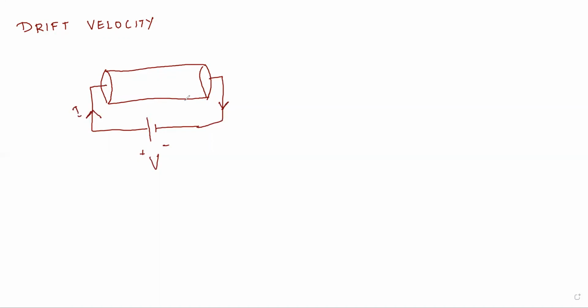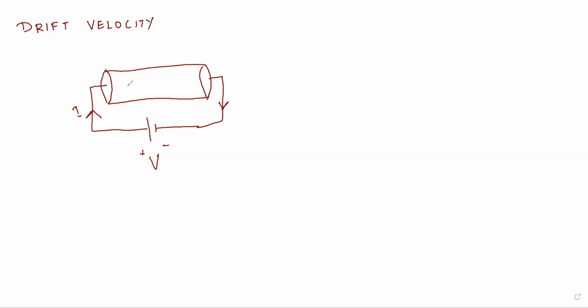Now let us consider one free electron. When you put on the battery, a potential difference is produced. This potential difference produces an electric field. So remember this. Before that, we'll consider this.